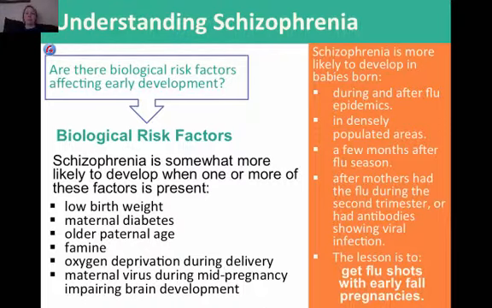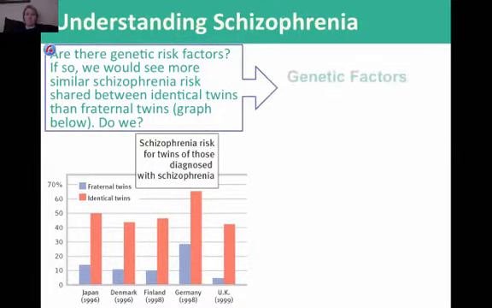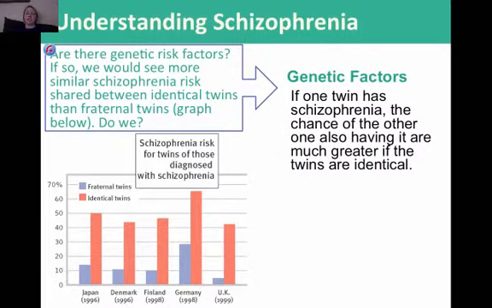All right, so are there genetic risk factors? If so, we would see more similar schizophrenic risk shared between identical twins than fraternal twins. So if we take a look at this graph, the genetic factor seems to be that if one twin has schizophrenia, the chance of the other having it is much greater if the twins are identical.